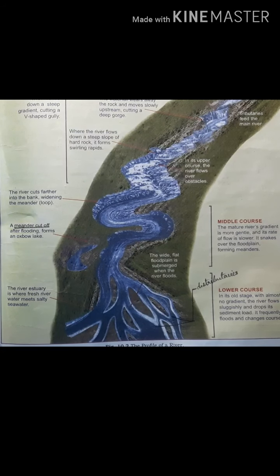Do you know how this delta got that name? There is a large number of Sundari trees. Because of that only, the Sundarbans Delta got that name. And the river Nile also forms a large delta at its mouth. Means the river Nile is flowing through Egypt. It is the longest river in the world that forms a large delta along the Mediterranean coast. So this is about the course of the river.